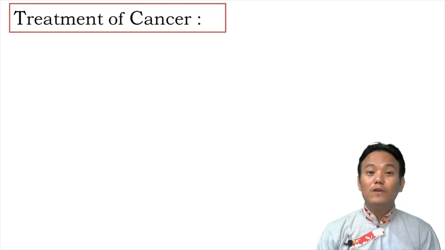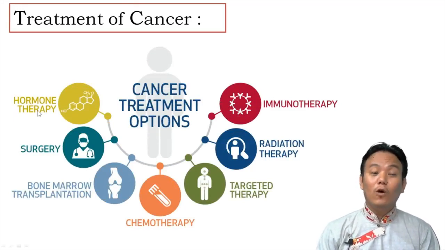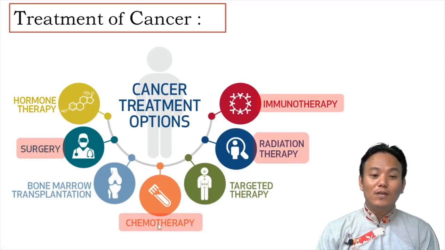Regarding the treatment of cancer, some of the options available for the treatment of cancer are hormone therapy, surgery, bone marrow transplantation, chemotherapy, targeted therapy, radiation therapy, and immunotherapy. So these are some of the options available for treatment of cancer. In your textbook, surgery, chemotherapy, radiation therapy, and immunotherapy are mentioned. So we will briefly discuss these treatment options.